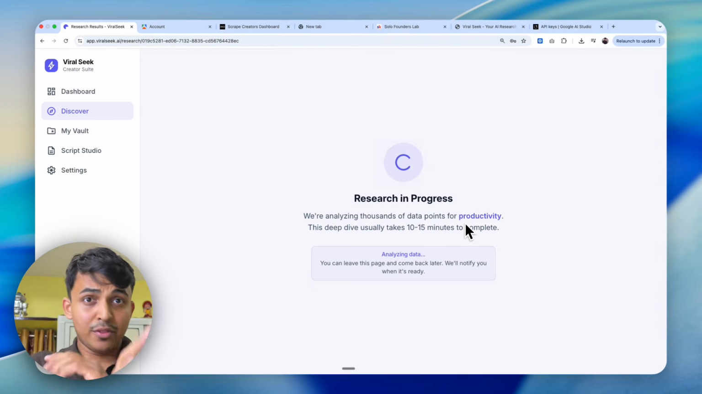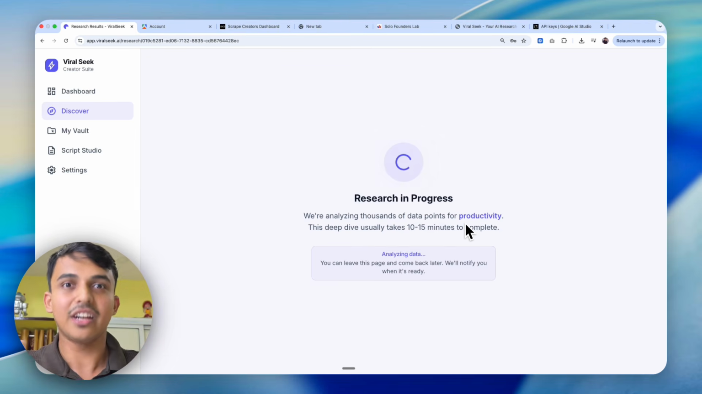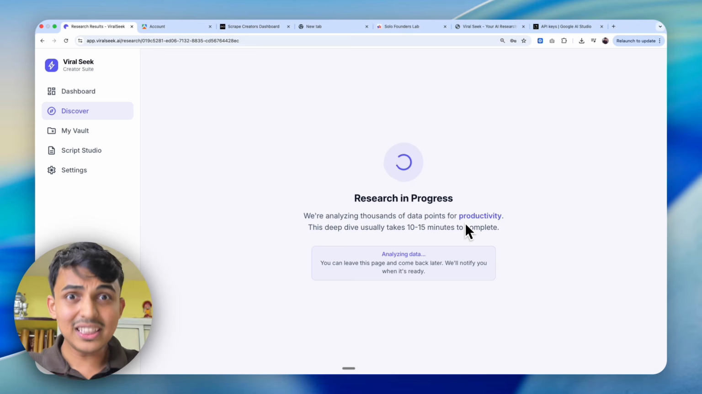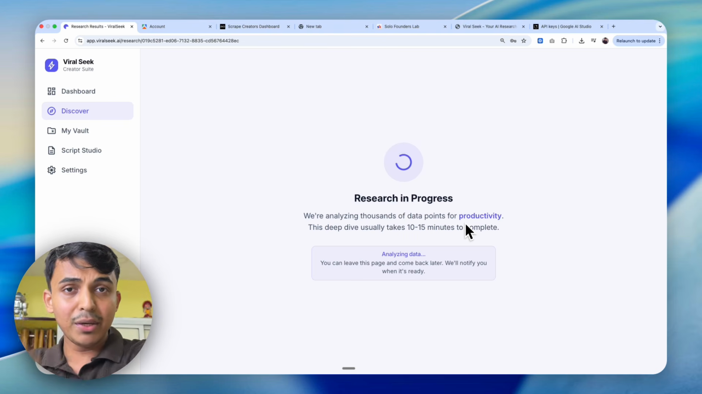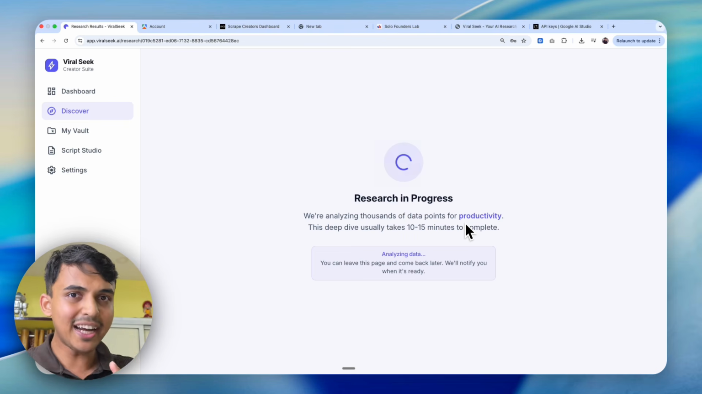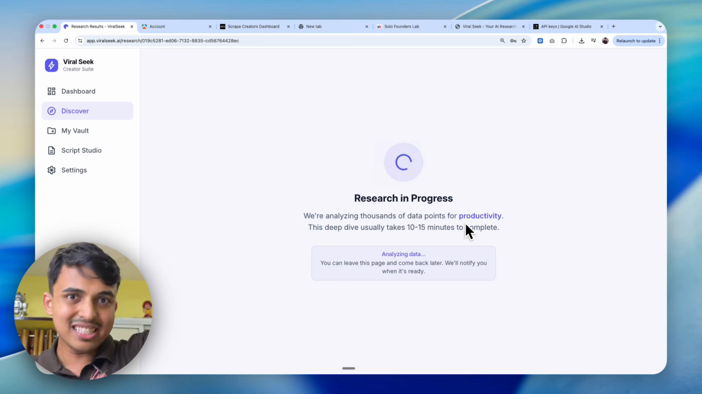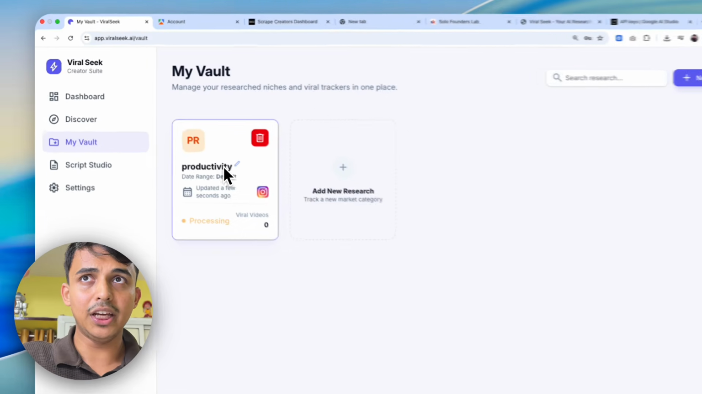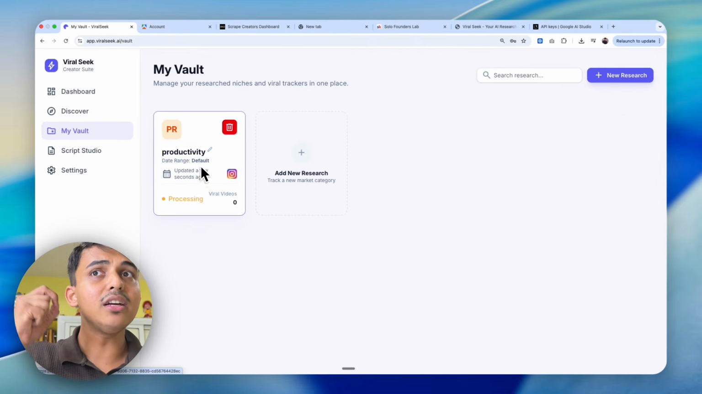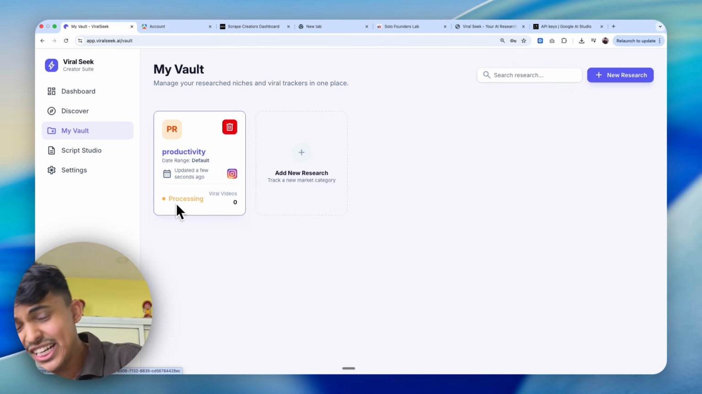So what's going to happen is there are going to be AI agents. Just imagine this is like horse racing. So there are these crazy AI agents that just went online to complete the task, and the task is to find viral videos or concepts from Instagram around the topic that you put in. That will appear in my Vaults tab. If you see, okay, productivity, it's processing right now, and it will take anywhere between a minute or two.